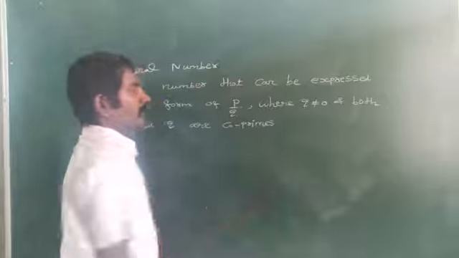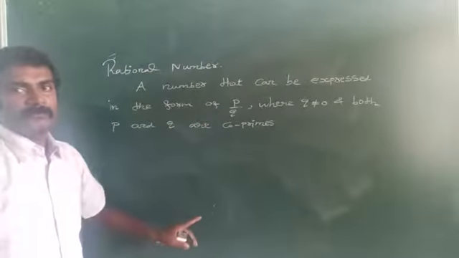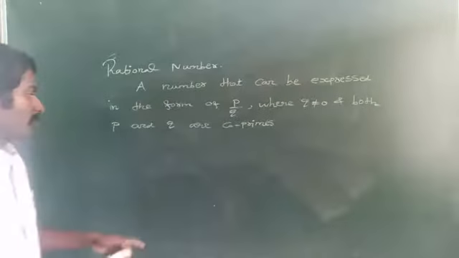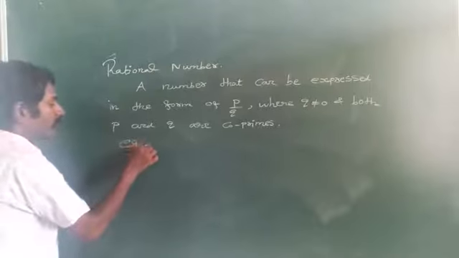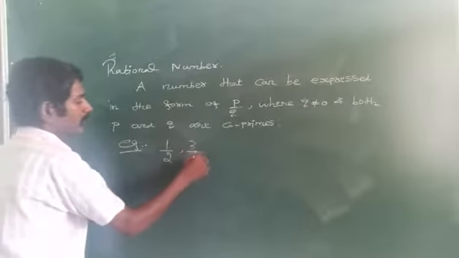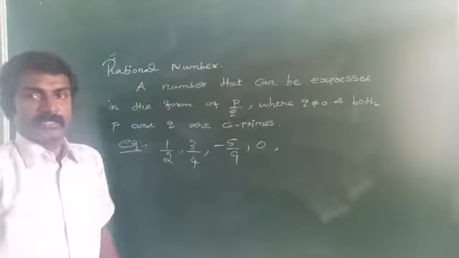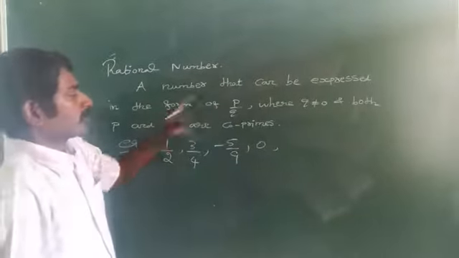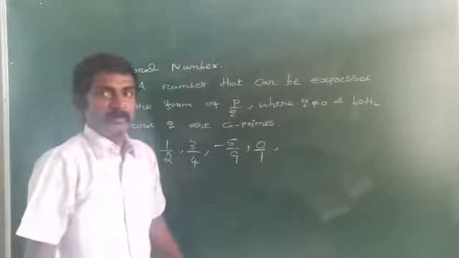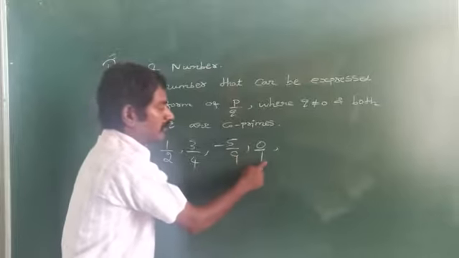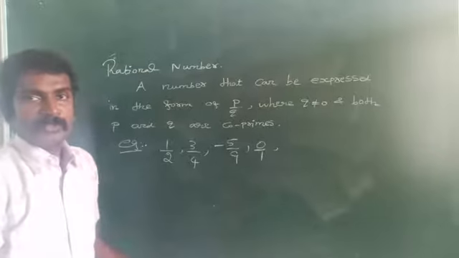P and q are two natural numbers and don't have any common factor other than 1. Am I right? That is called a rational number. For example, 1/2, 3/4, minus 5/8, 9, 0. 0 is also a rational number because q should not be equal to 0, and 0 can be written as 0/1. So it is in the form of p/q. Both 0 and 1 are integers. So 0 is also a rational number.